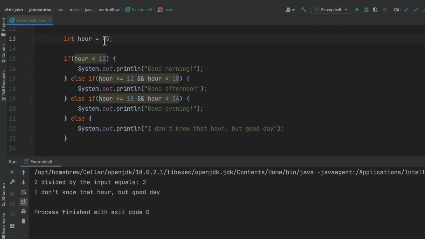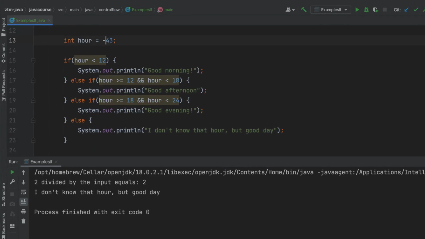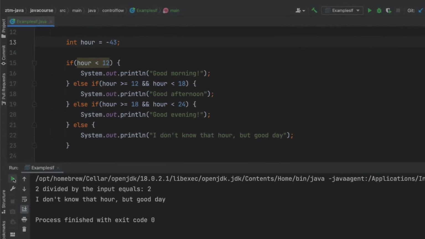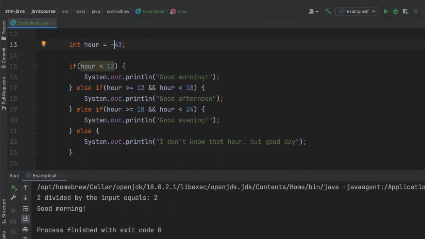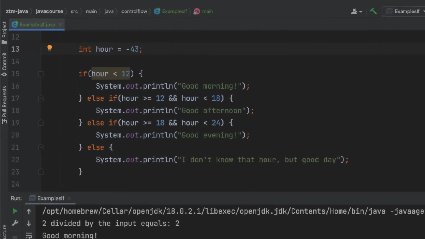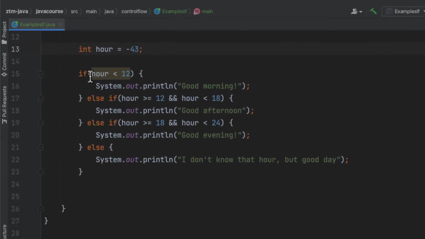There's still one problem, and that's the negative hour. So if I'm going to run this, you'll see that it says good morning for -43. That can't be my intention. So I'm going to change this yet a little bit more. I'm going to say here if hour is bigger than or equal to 0 and smaller than 12, I'm going to say good morning.